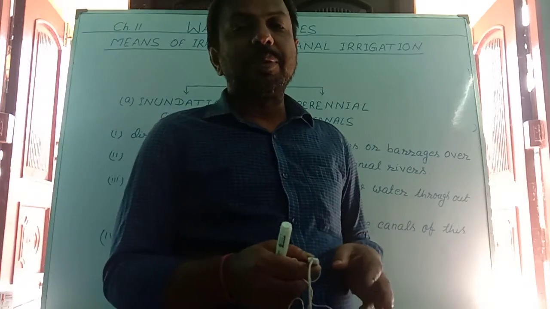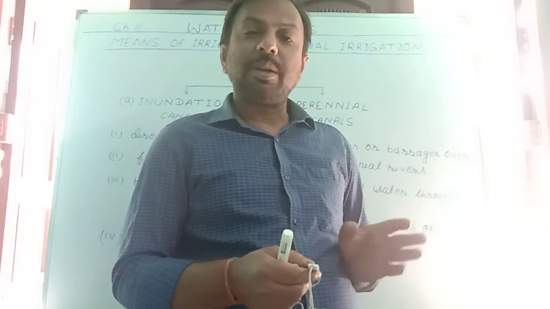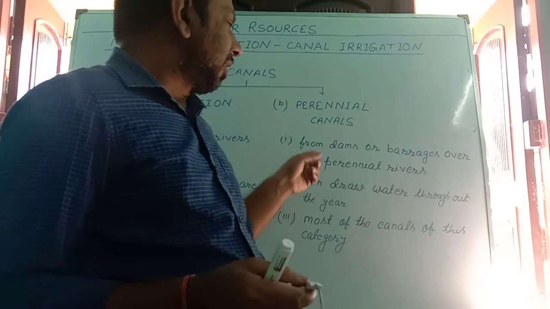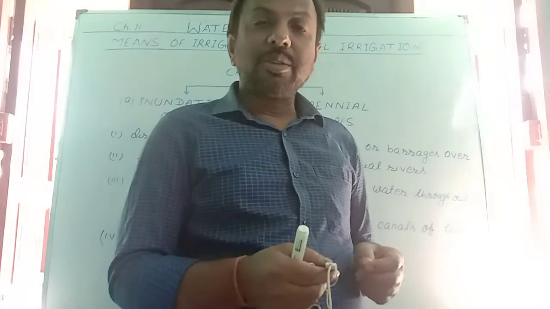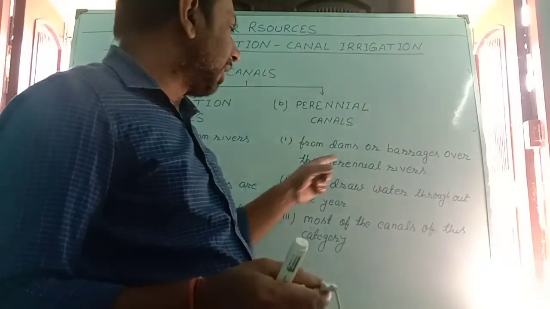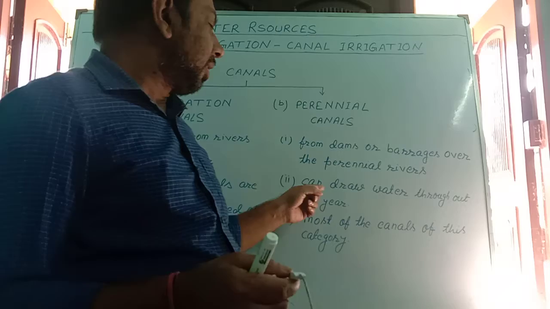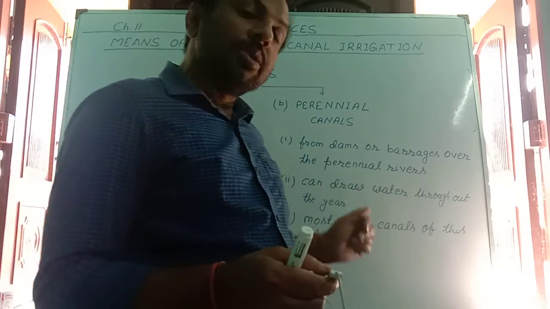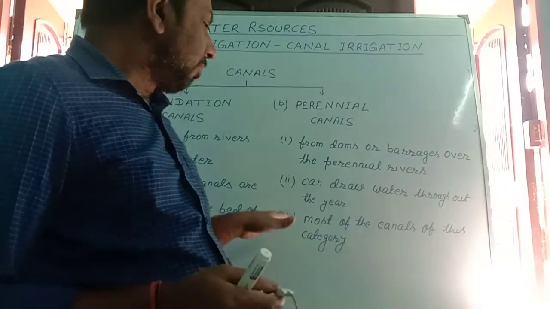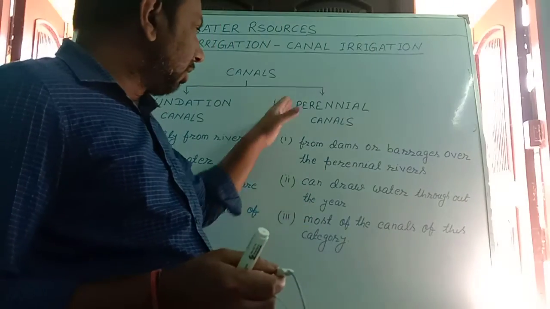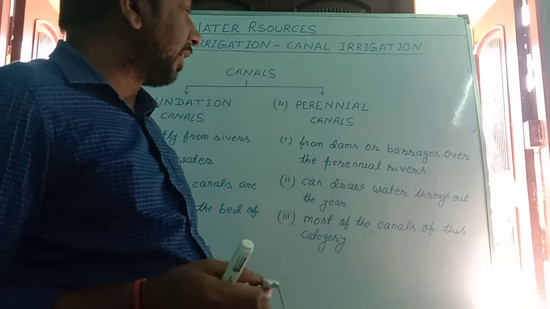As the name suggests, perennial canals, so water remains available throughout the year, because these perennial canals are taken out from the perennial rivers, making dams and barrages over the perennial rivers. So the perennial canals draw water throughout the year, and most of the canals in India are of this category, means the perennial canals.